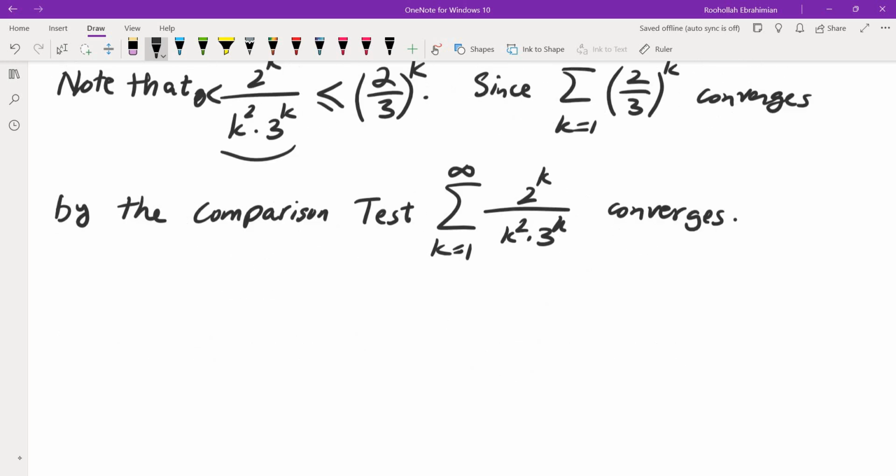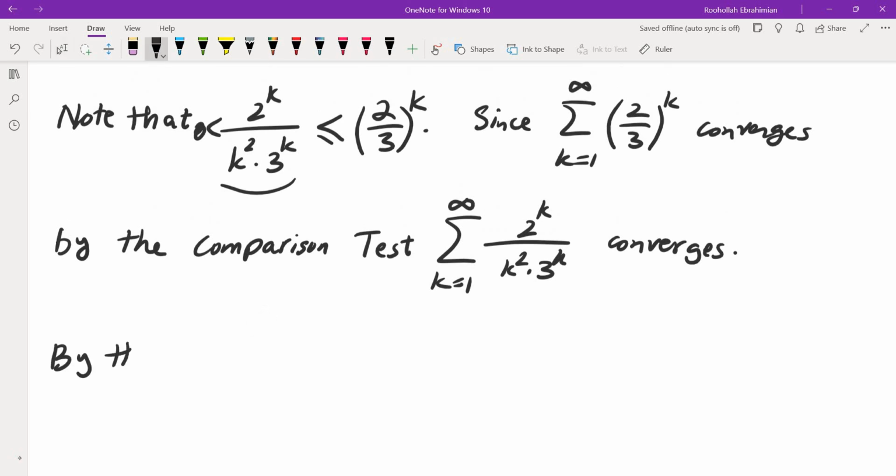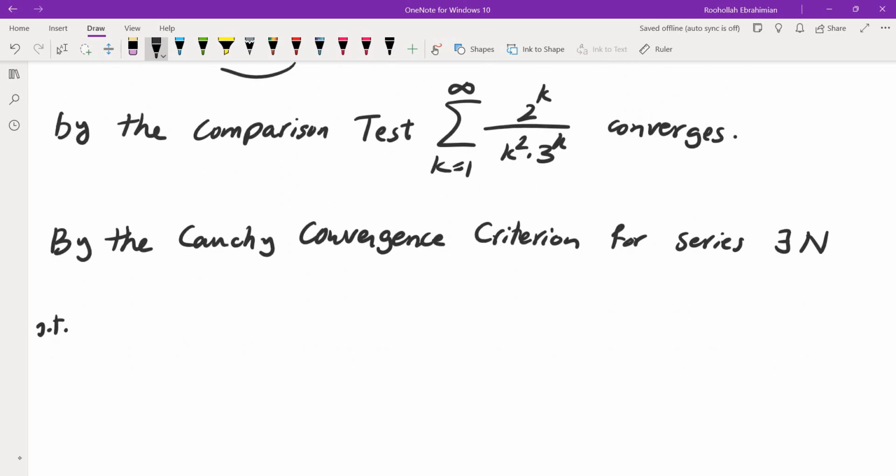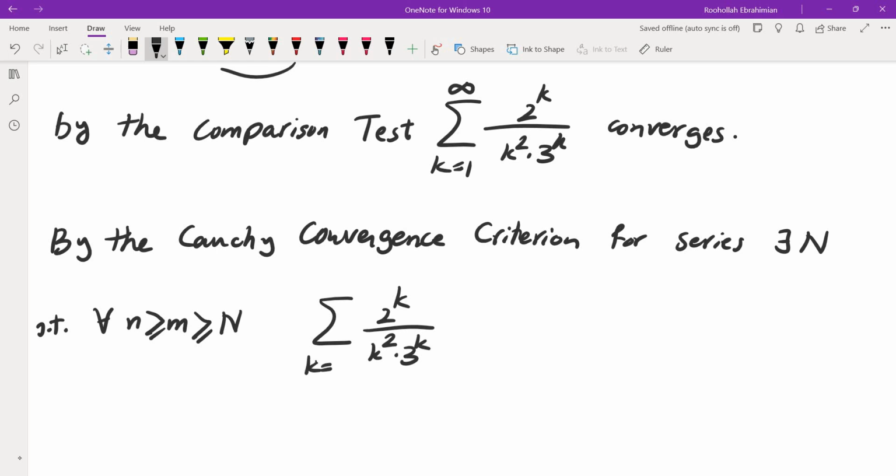So since this series converges, by the Cauchy convergence criterion for series, there is some capital N such that for every n greater than or equal to m greater than or equal to N, the sum of 2 to the k over k squared times 3 to the k, k from m to n, is less than epsilon.